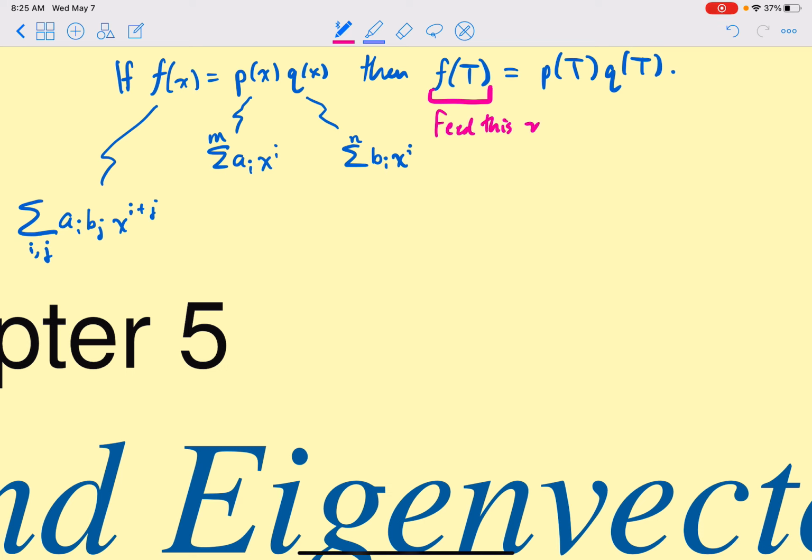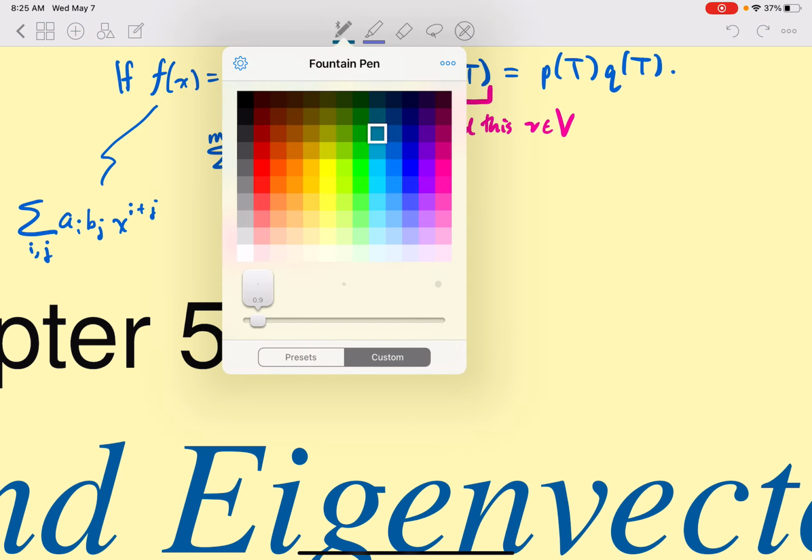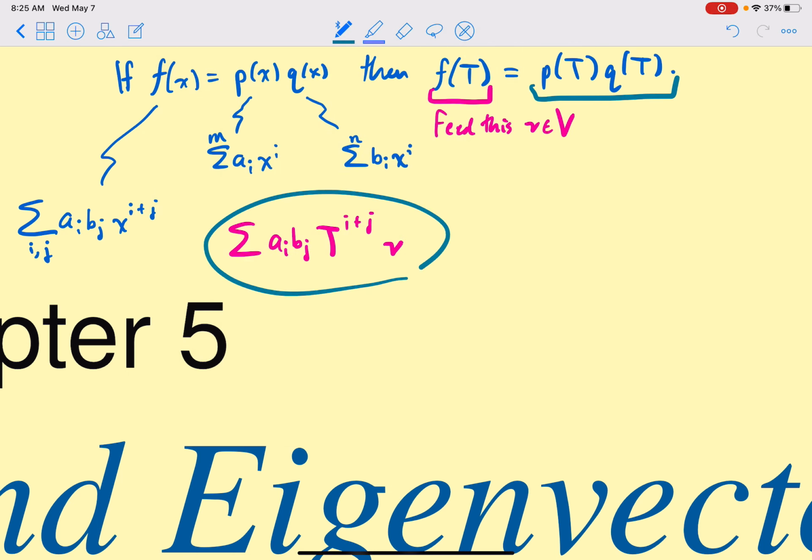Feed this little v in. Okay, so f of t would be this thing, the sum of a_i b_j t to the i plus j. And it just eats the v, and it does t i plus j times. If i plus j is 2, it does t squared, it does t twice to v. Then you get some sort of vector here, you scale it by this number, and then you do that a bunch of times and you add up the result. Okay, that's done. Now let's do it to this side and see if we get the same thing.